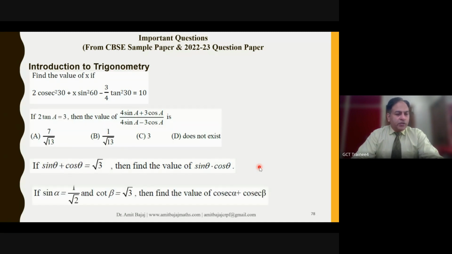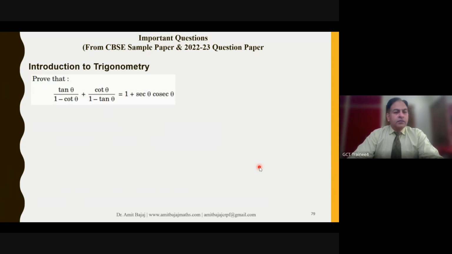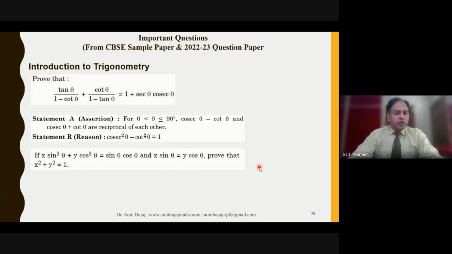Again, standard type of questions. Usual problems. Now, this is a different kind of question. If you check out this question, the third one which I mentioned just now, this is a technique based problem. If a child is not aware of the technique to be used, one cannot solve this question directly.